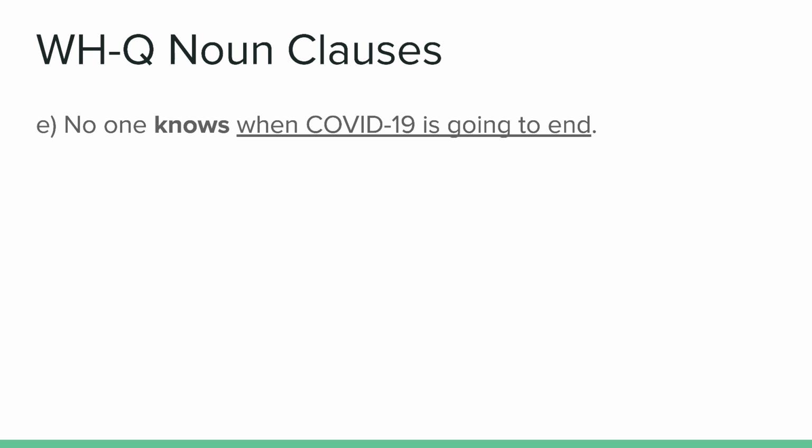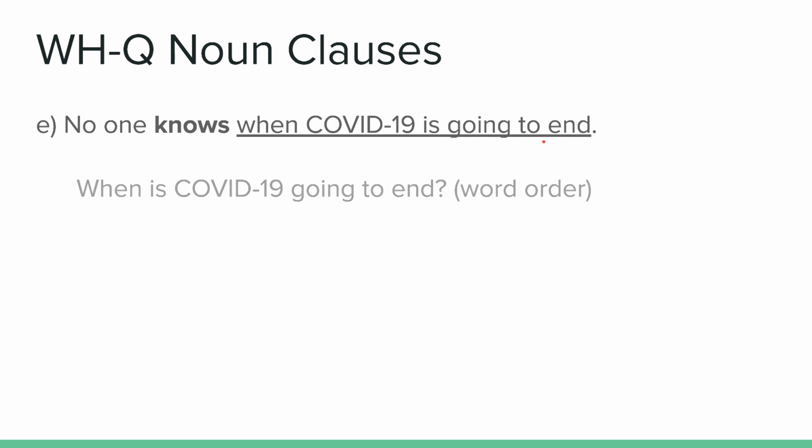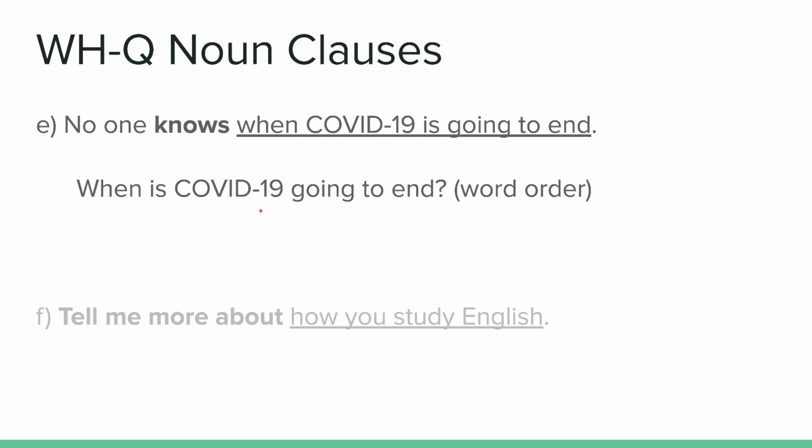E. No one knows when COVID-19 is going to end. So here's a reporting verb, and then here's the noun clause, when COVID-19 is going to end. If this was a question, we would say when is. We would move this be verb before the subject so the listener knows I'm asking for information.